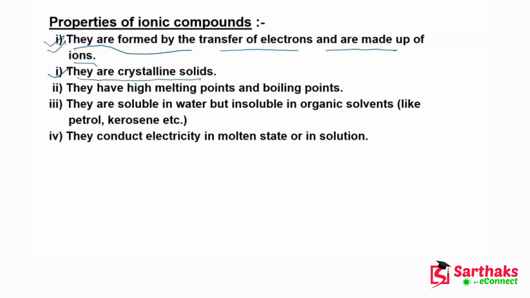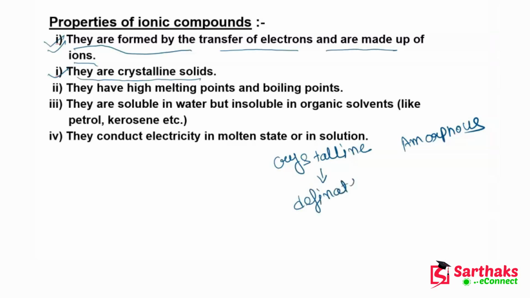Now what is a crystalline solid? I told you in the previous chapter that there are two types of solid, crystalline and amorphous. And what is a crystalline solid? It has a definite, or you can say a proper, arrangement of particles.